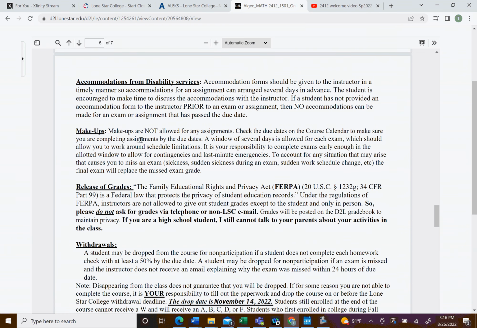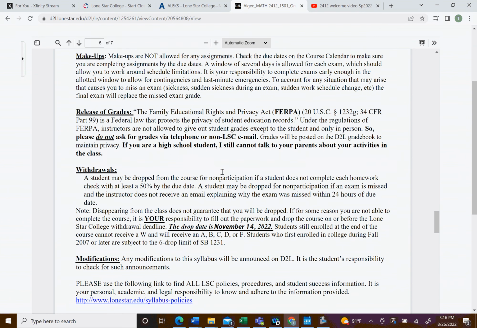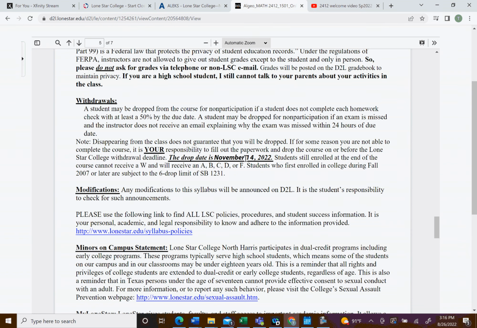So once again, about the makeups, we don't have makeups, but like I said, I will replace your lowest exam score with how you perform on the final exam. Withdrawals: if you decide that it's in your best interest to drop, the last date will be November 14th.